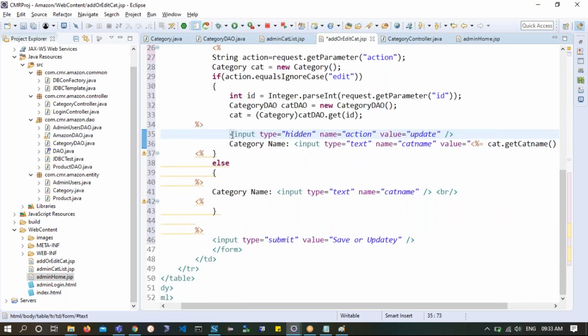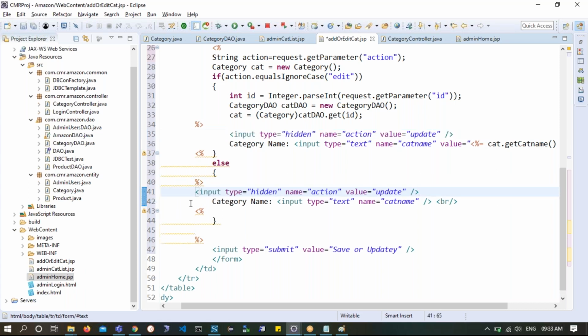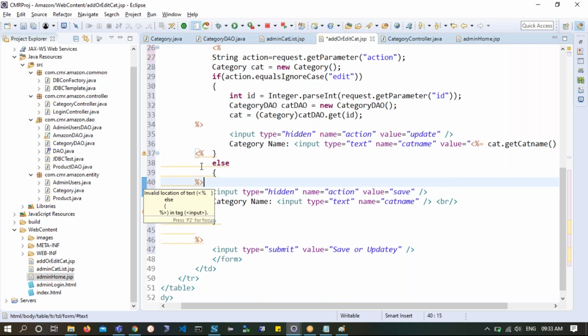If this is not the case, this is a normal piece of code, assume Control C, and in this case, what you can do is give the same action with the value as save. So this is how you could manage. It says invalid location of scriptlet.